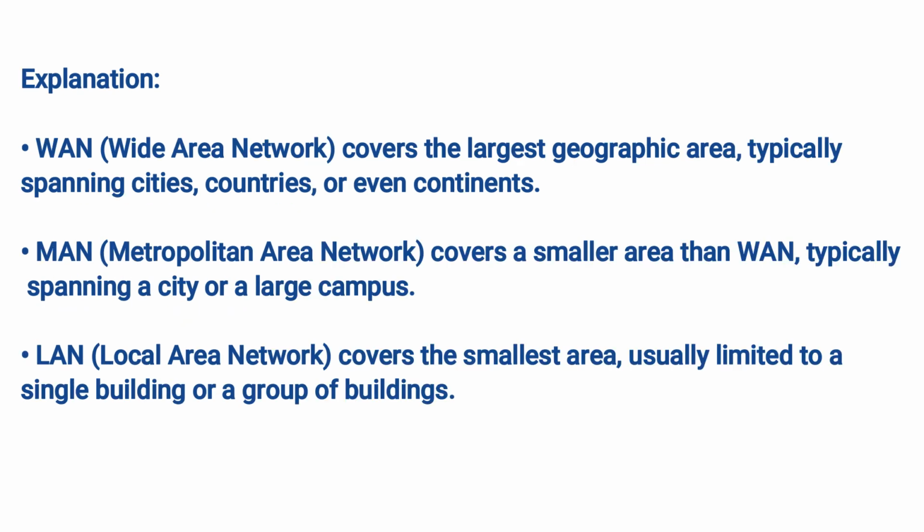Explanation. WAN, Wide Area Network, covers the largest geographic area, typically spanning cities, countries, or even continents. MAN, Metropolitan Area Network, covers a smaller area than WAN, typically spanning a city or a large campus. LAN, Local Area Network, covers the smallest area, usually limited to a single building or a group of buildings.